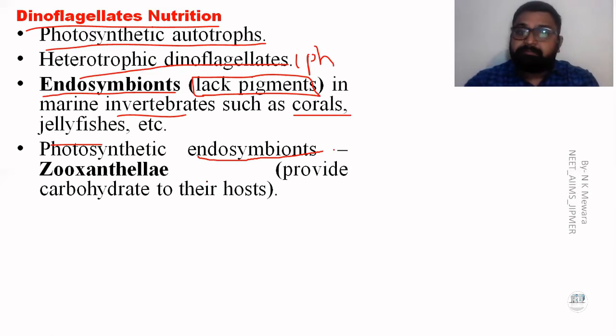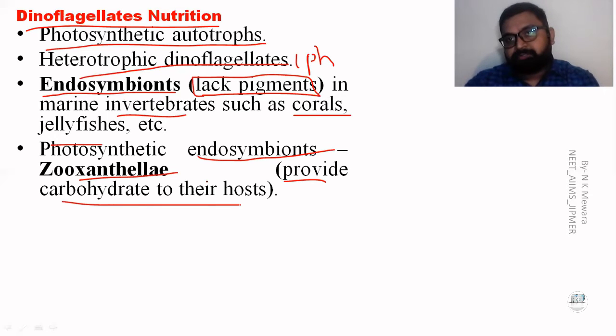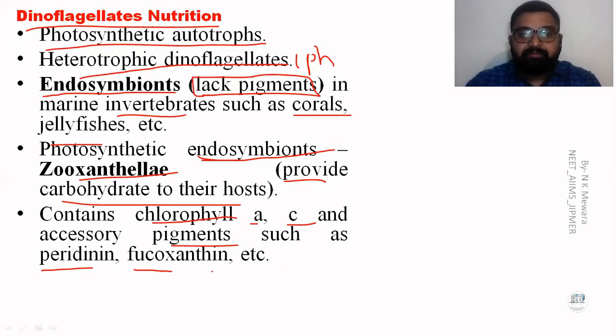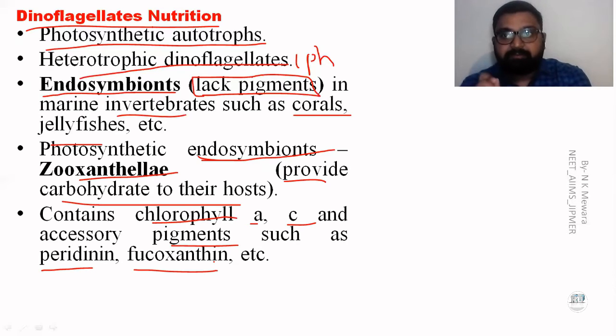Photosynthetic endosymbionts are the zooxanthellae, and they provide carbohydrates to their host. That's the endosymbiont. They contain chlorophyll. Endosymbionts have chlorophyll a, c, and accessory pigments like peridinin and fucoxanthin. Clear? Very good. Please concentrate on every topic.